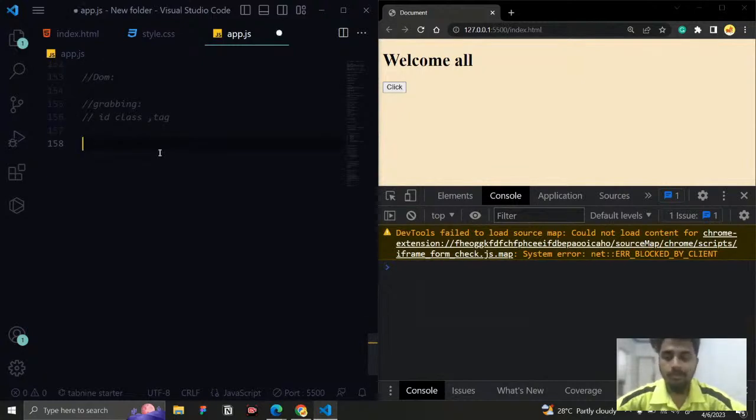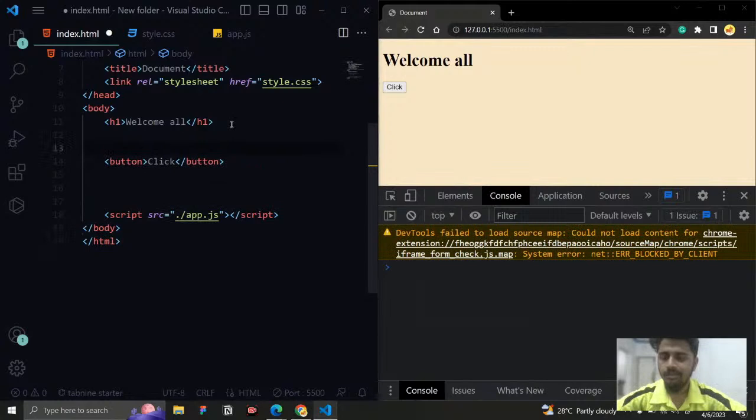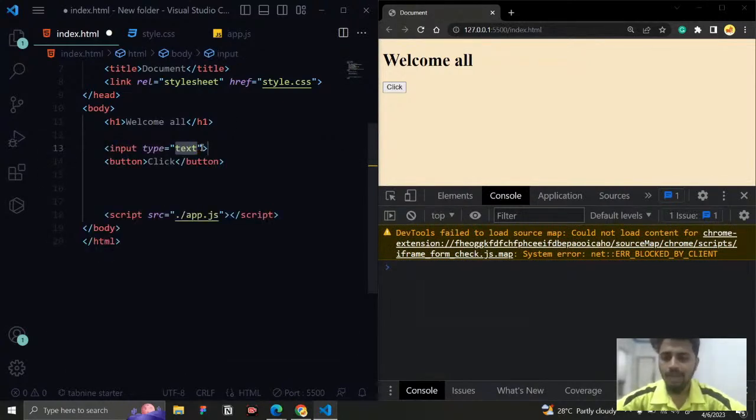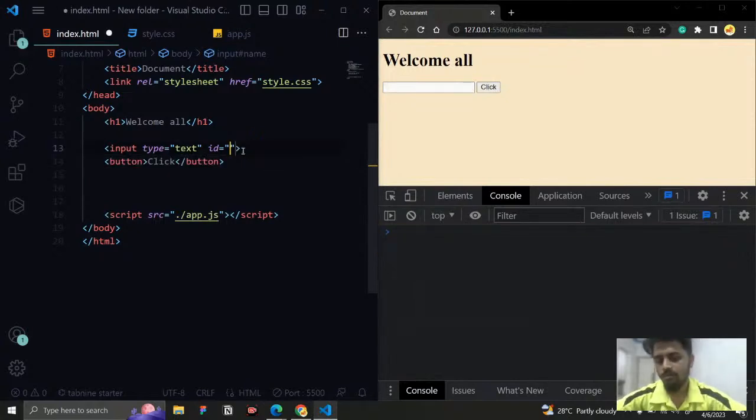So let's see how to get an element based on their ID. For that, I need to give an ID, right? So in my HTML, I'm going to give an input tag with type text, and give an ID. I could give the name demo, or name, like this. But here I'm just going to give the ID as color.